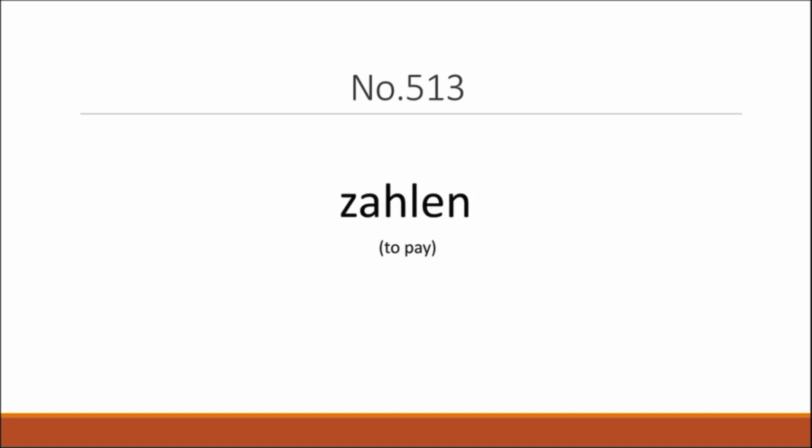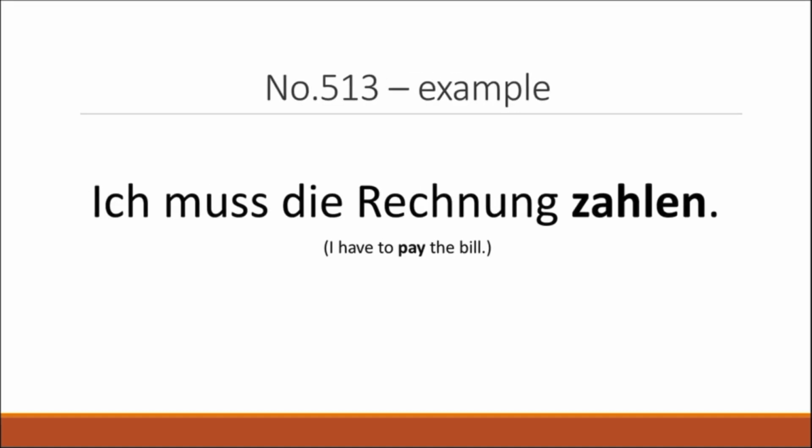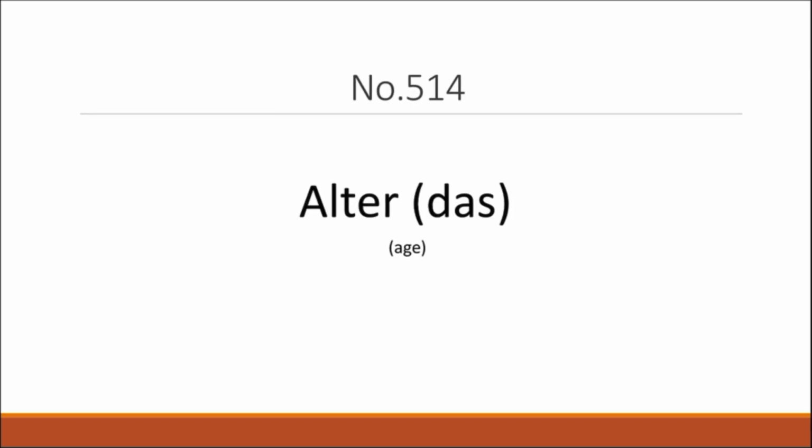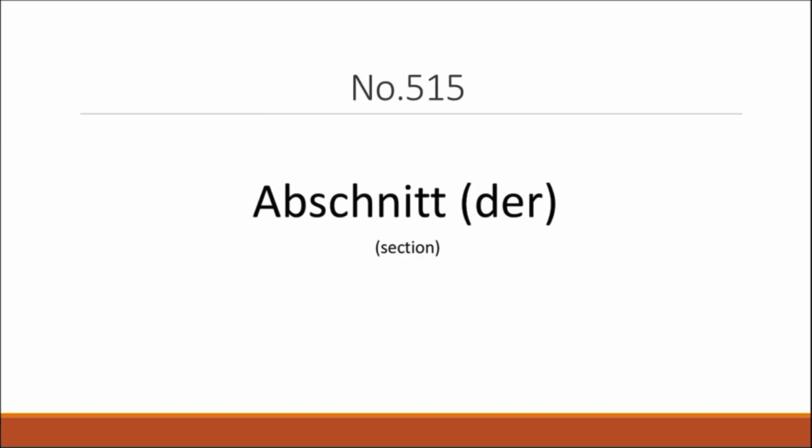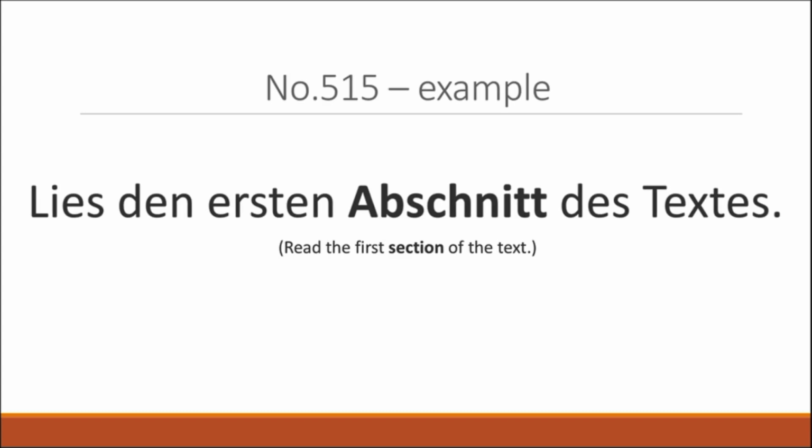Now we have zahlen, which means to pay. Ich muss die Rechnung zahlen. I have to pay the bill. Now we have das Alter, which means age, and here's an example. Ist im Alter von 16 Jahren. He is at the age of 16. Der Abschnitt, which means section, is the next word. Lies den ersten Abschnitt des Textes. Read the first section of the text.